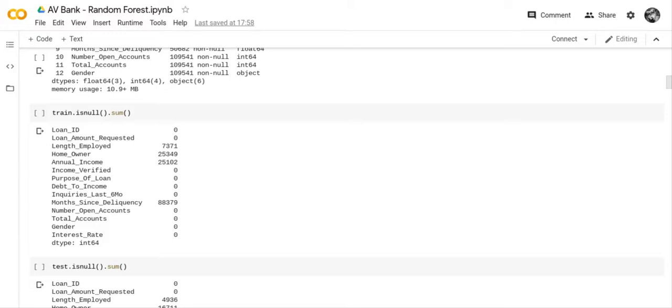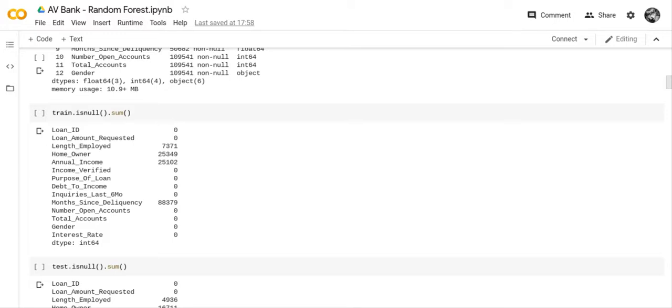But what I'll do is I'll think about this, because I think that what I had done was I tried that before, but since homeowner and annual income have got so many null values. Oh, and look at month since delinquency. That's got 88,379.